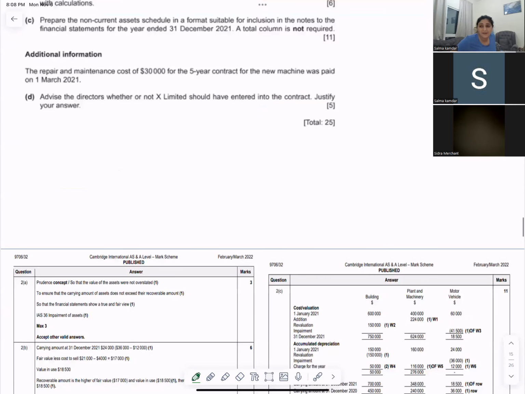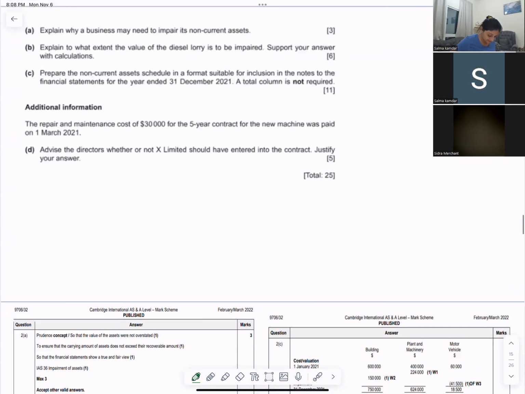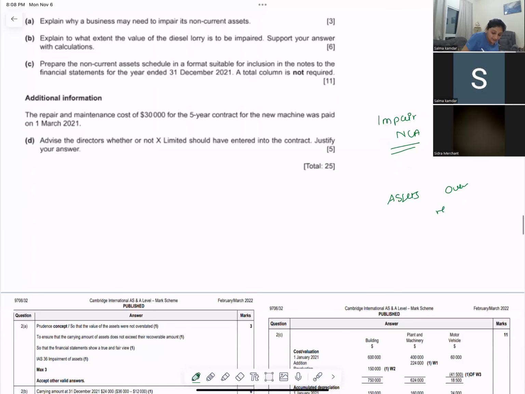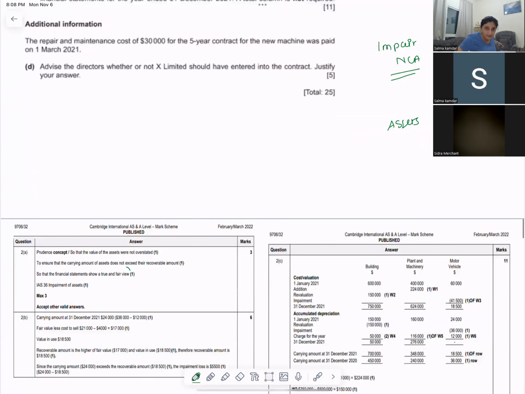Can you tell me what is the purpose of impairing a non-current asset? So that you don't overstate your assets. When you impair a non-current asset, your main idea is that your assets should not be overstated. Your assets should be shown at an amount that does not exceed their recoverable amount, so the financial statements are true and fair.